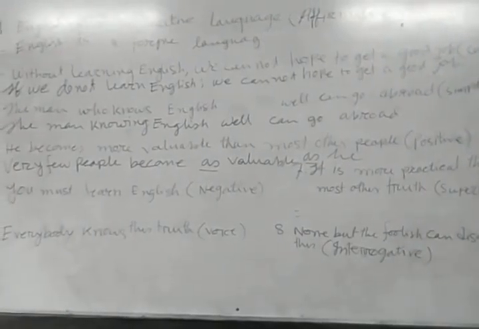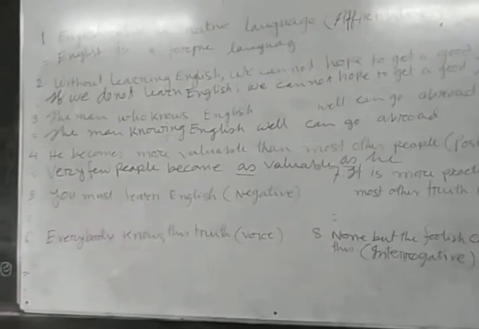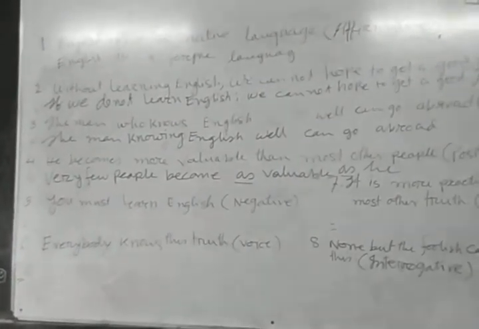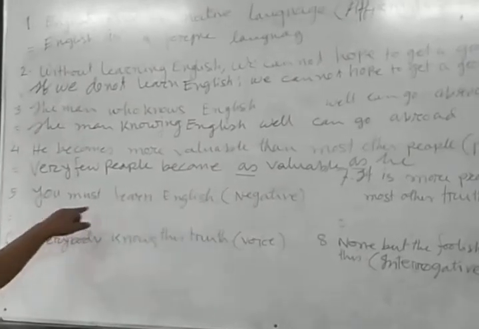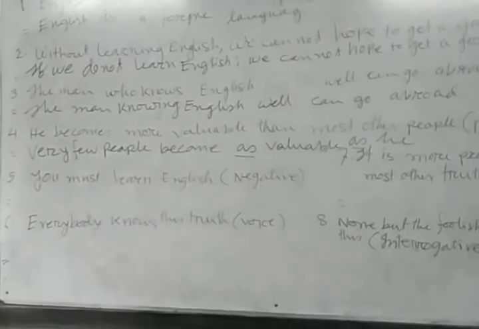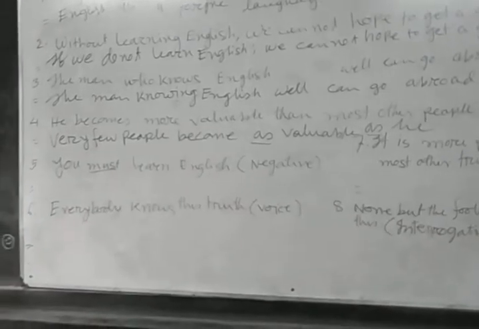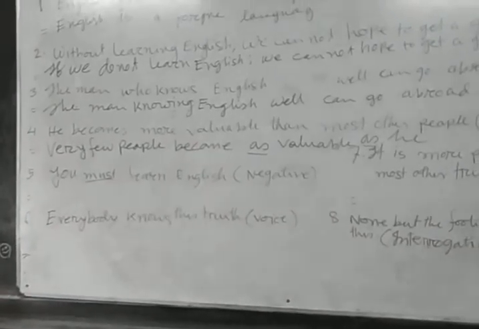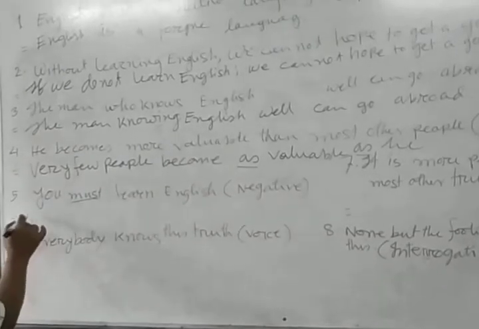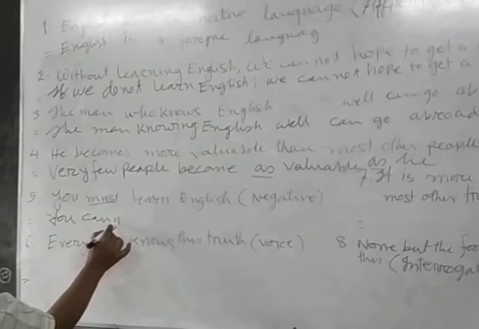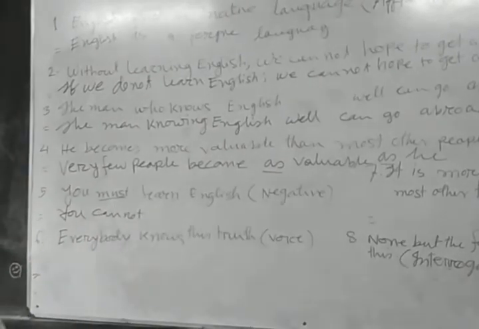Number 5, you must learn English. Make it negative. You know that we can use cannot but instead of must.